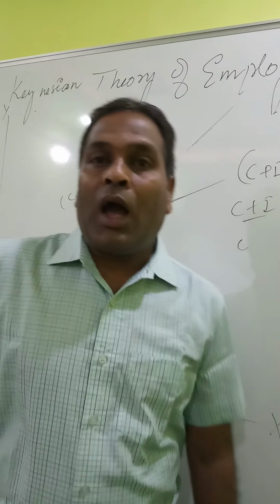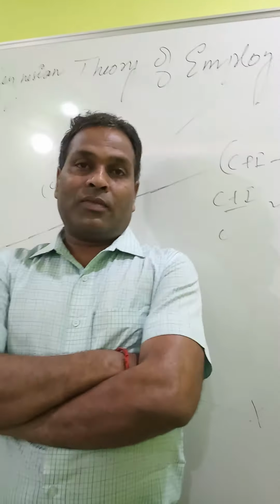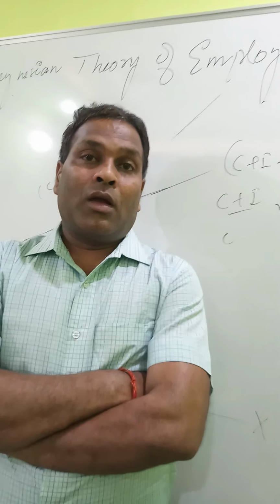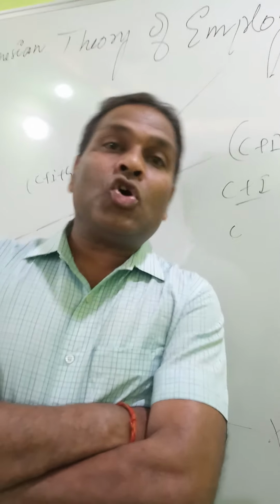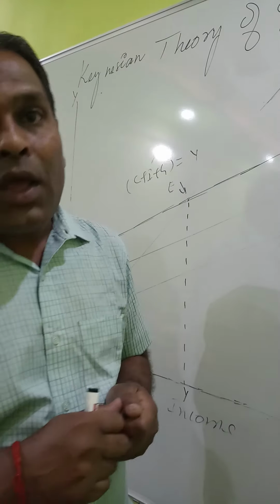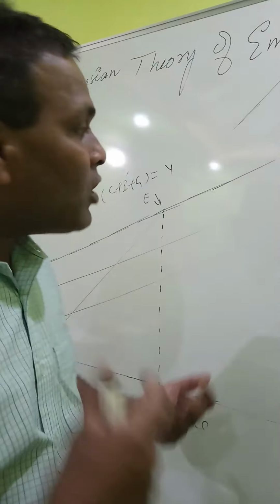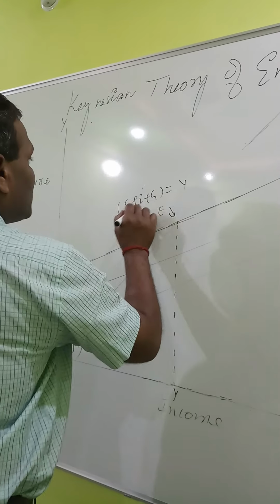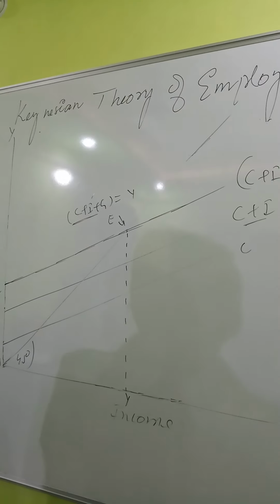The investment level also depends on many factors, namely MEC, rate of interest, and expected demand. Therefore, investment also remains almost stable during the short term. So it is very difficult to increase consumption and investment in the short term. The first two factors may not be upgraded.